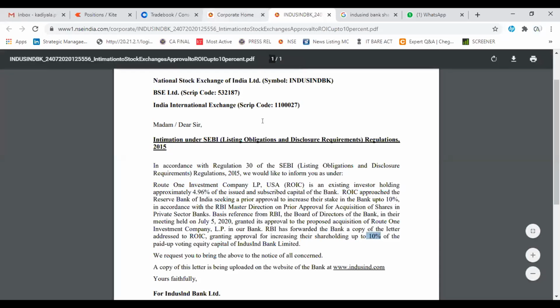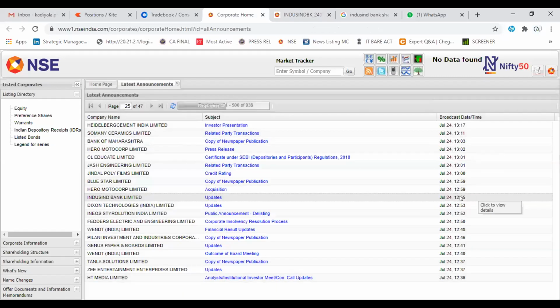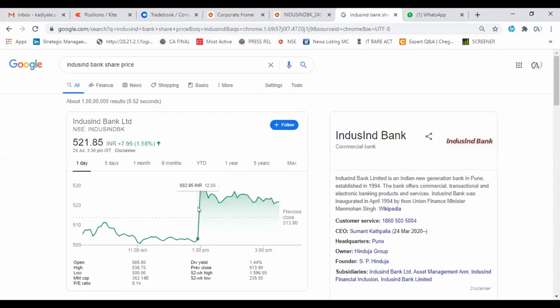And the news came to light at 12:55 p.m., that is during market hours. Let us see how the stock reacts to it. Here is the IndusInd Bank chart of Friday's trade. You can see that from 12 till 12:55 the price of the share is 502.95, and once the announcement came to light, it increased to 529.55.